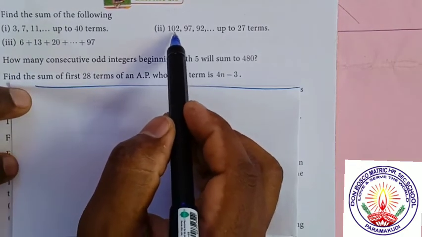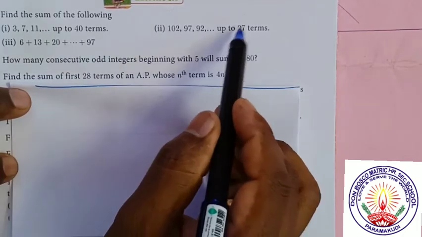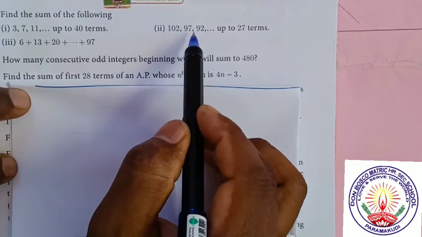Second also same. 102, 97, 92. It is decreasing, so d will be negative. n is equal to 27. a is equal to 102. The same model you have to find Sn.